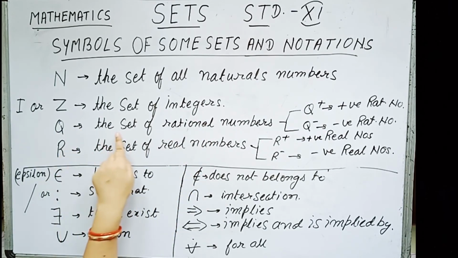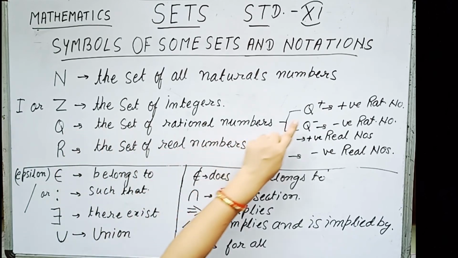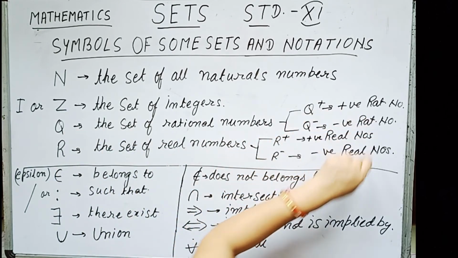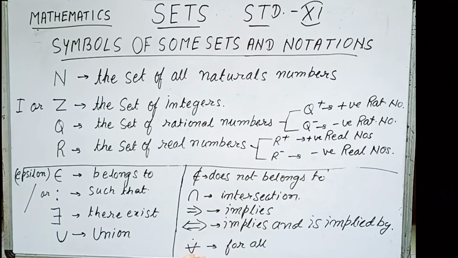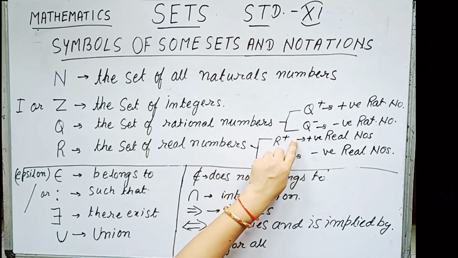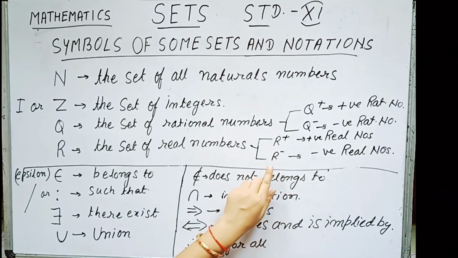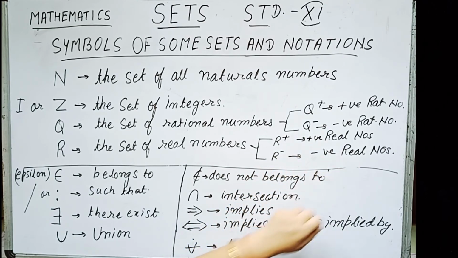Capital Q stands for the set of rational numbers. If this Q is written as Q plus, it stands for positive rational numbers, and Q minus stands for negative rational numbers. Capital R stands for the set of real numbers, in which R positive stands for the positive real numbers and R negative stands for the negative real numbers.